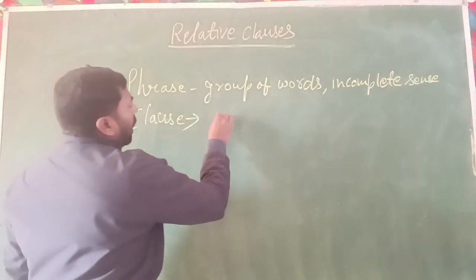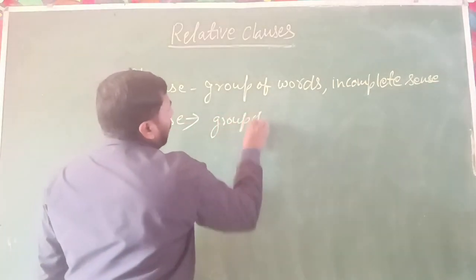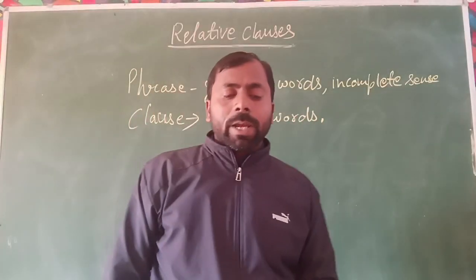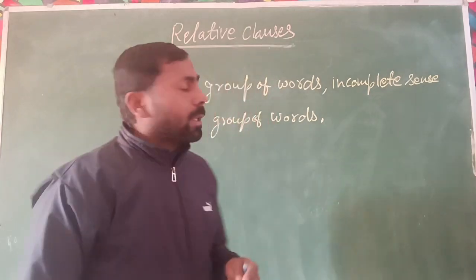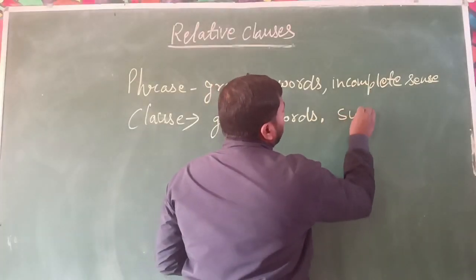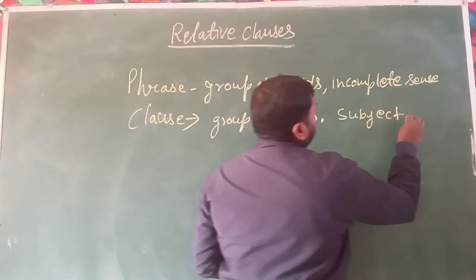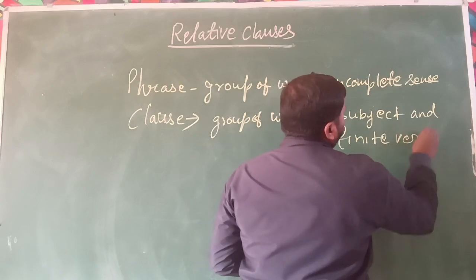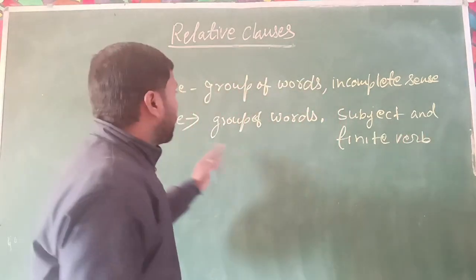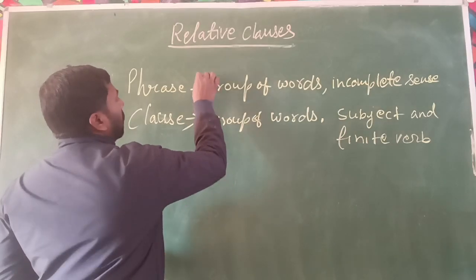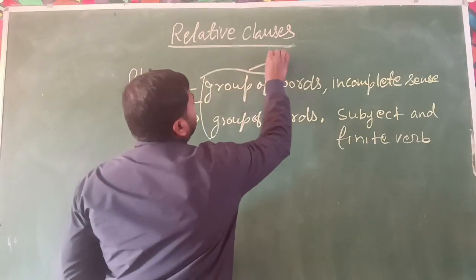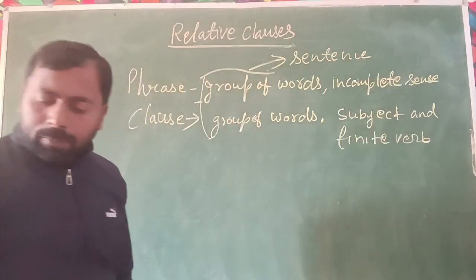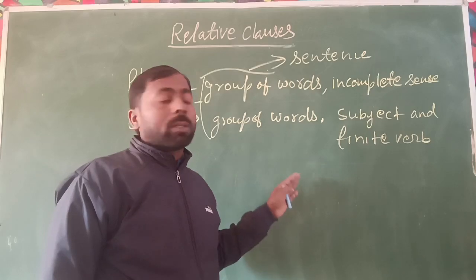But when we talk about the clause, the clause is also a group of words. But what is the difference between the phrase and clause? The clause has a subject and a finite verb. Okay, finite verb. Both are parts of a sentence, but they are different.